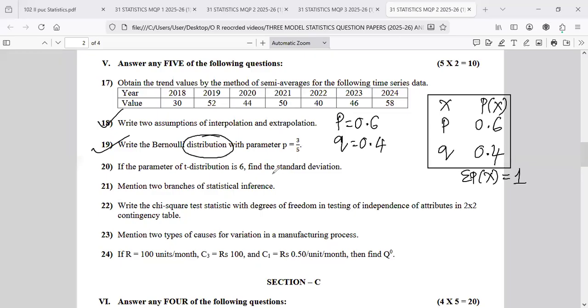If the parameter of the t distribution is 6, that is n is equal to 6, find the standard deviation. Can anybody remember the formula? Anyone? I'll give you some time. Anyone should remember. What is the variance of the standard deviation?